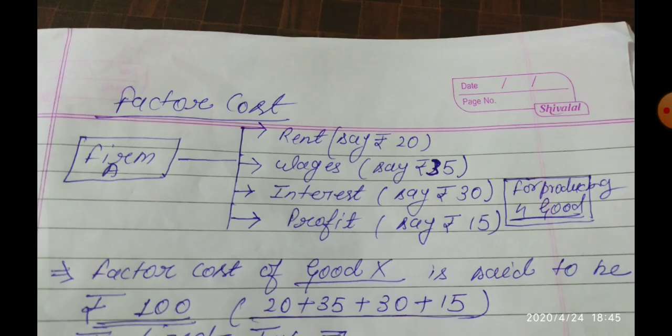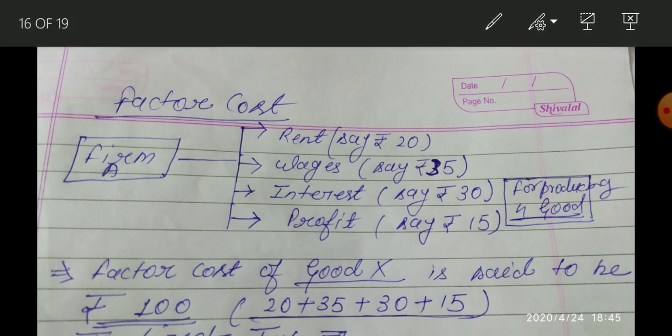Now, on this page, you can see that firm A is producing commodity X with the help of four factors of production. It is paying rent to land, that is 20 rupees. It pays wages worth 35 rupees to labor, and it paid interest worth 30 rupees to capital, and the entrepreneur gets profit worth 15 rupees.